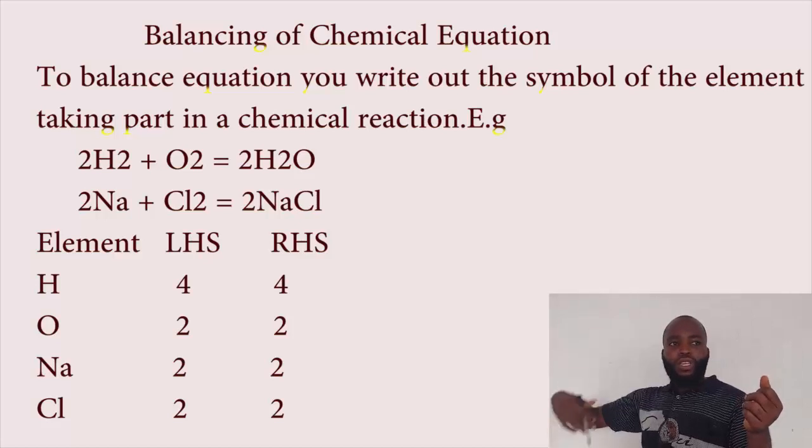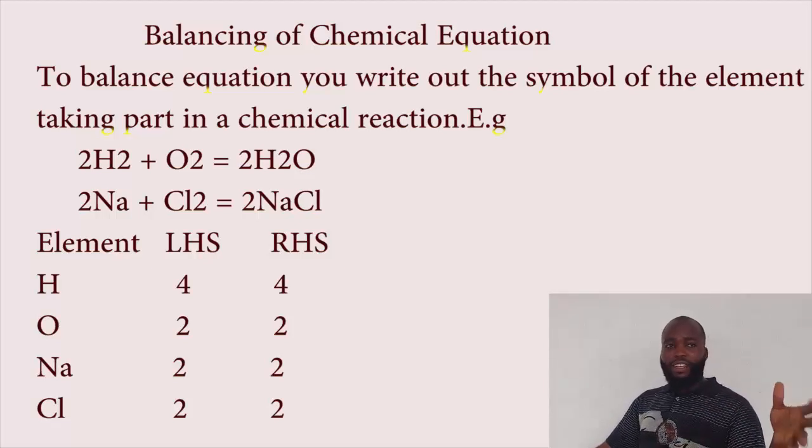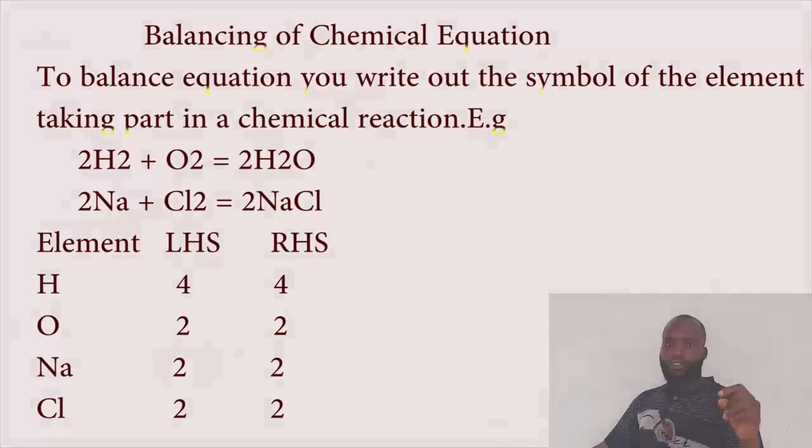By adding 2, it will balance chlorine, also balance what? Sodium, showing that we have 2 sodium, 2 chlorine. But on the left hand side of the equation, we're just having 1 sodium. So we add 2 to the coefficient. When you add 2, you find that the equation is now agreeing to the law of conservation of matter, because the number of atoms on the left hand side of the equation is equal to the number of atoms on the right hand side of the equation. It is also conforming to the law of conservation of matter.